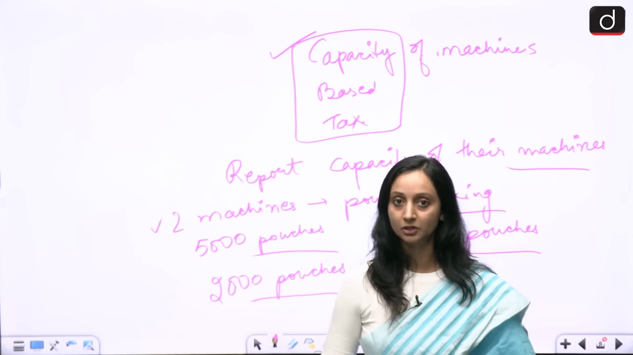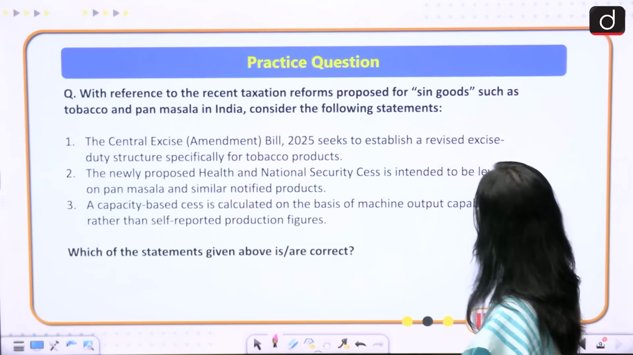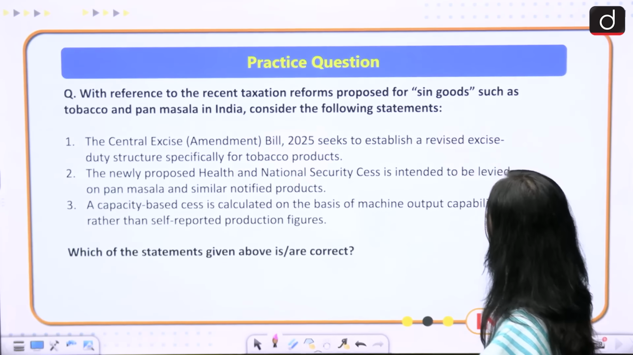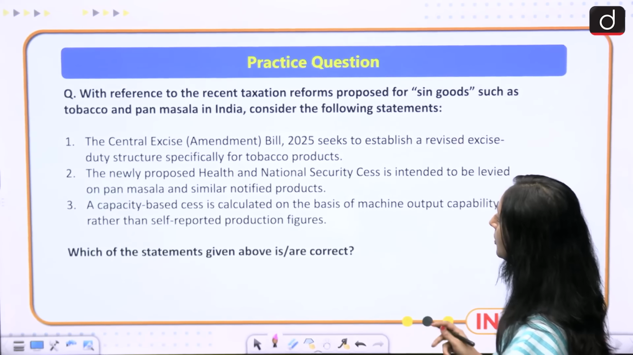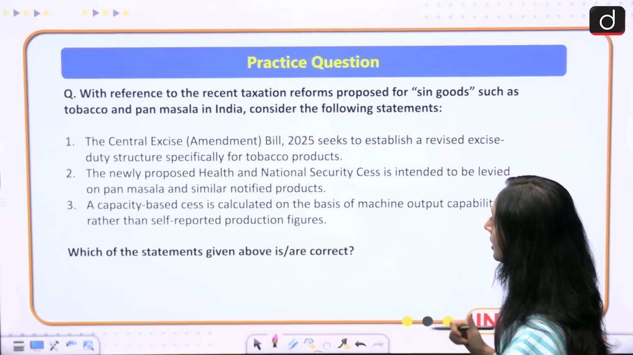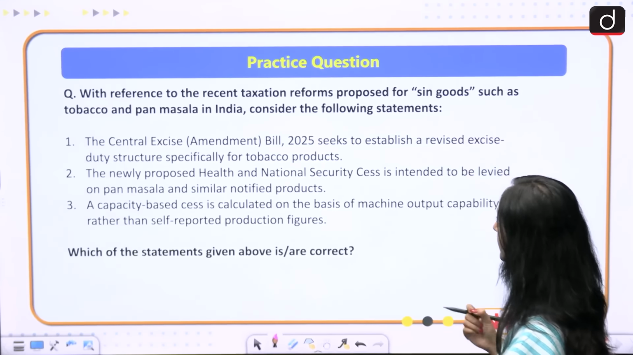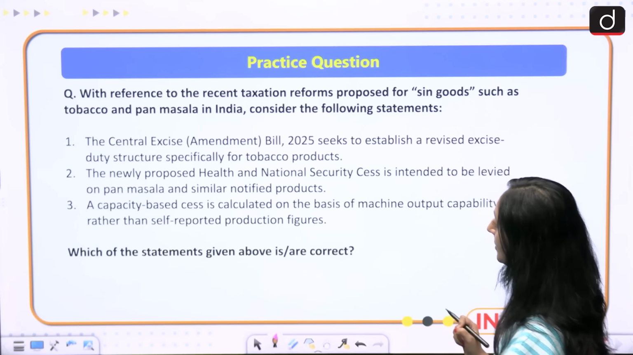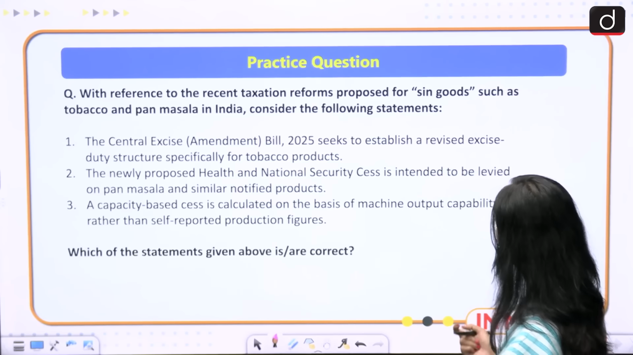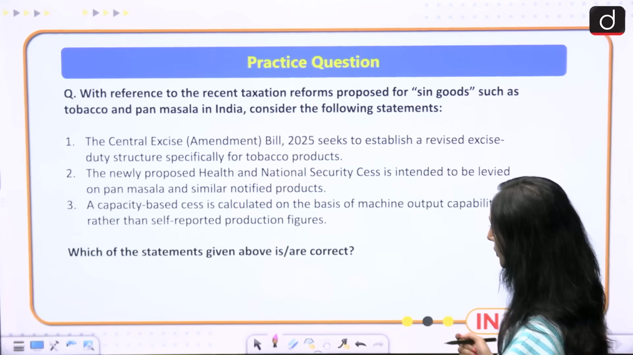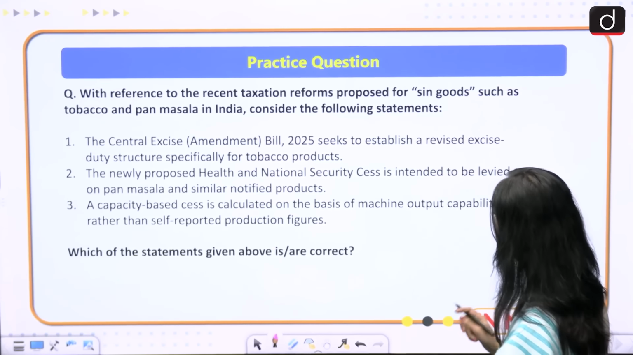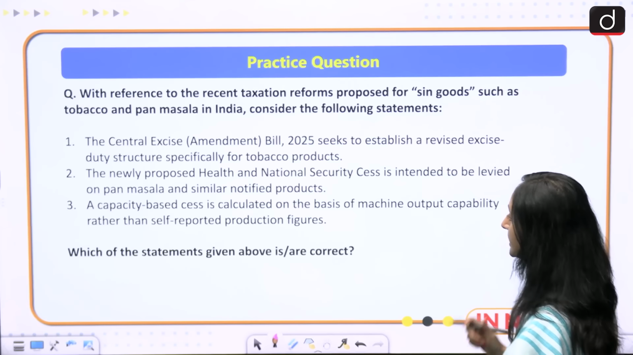Now let us look at a practice question for prelims. With reference to the recent taxation reforms proposed for sin goods such as tobacco and pan masala in India, consider the following statements. 1. The Central Excise Amendment Bill 2025 seeks to establish a revised excise duty structure specifically for tobacco products. 2. The newly proposed Health and National Security Cess is intended to be levied on pan masala and similar notified products. 3. A capacity-based cess is calculated on the basis of machine output capability rather than self-reported production figures. Which of the statements given above is or are correct?